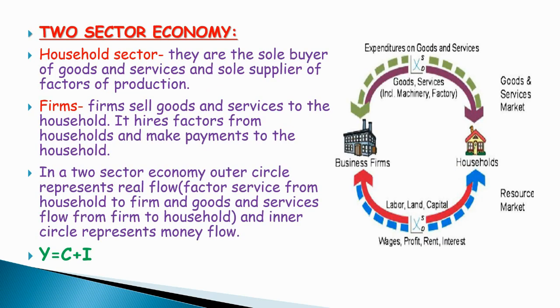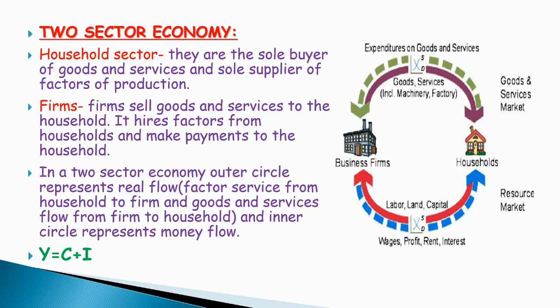Let's discuss the 2-sector economy. There are 2 sectors. What are they? Household sector and the firm. What is the work of the household? Household is we, the consumer. So the household sector is the sole buyer of goods and services and the sole supplier of factors of production.